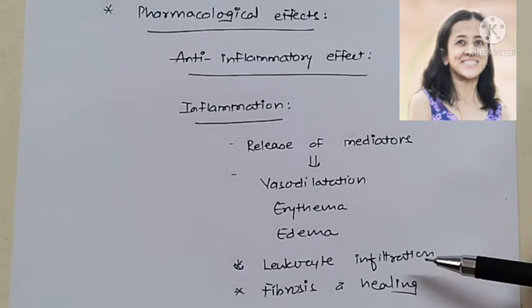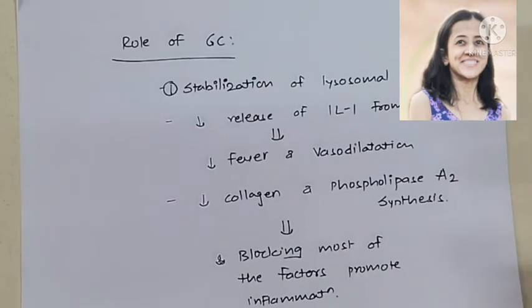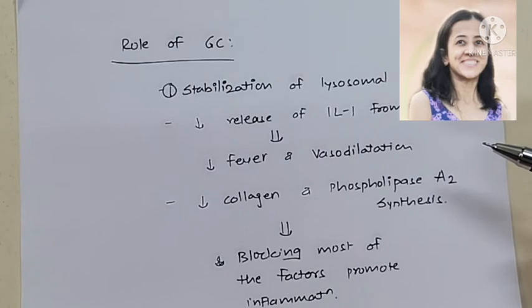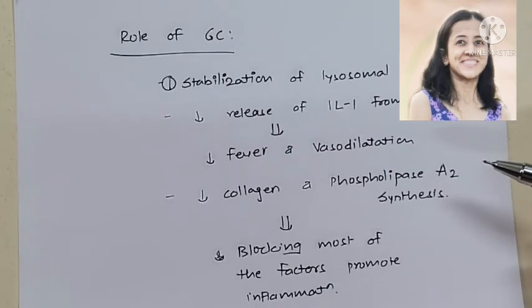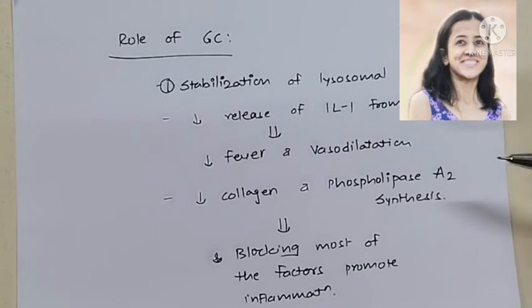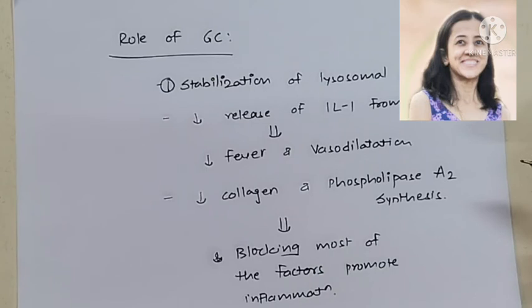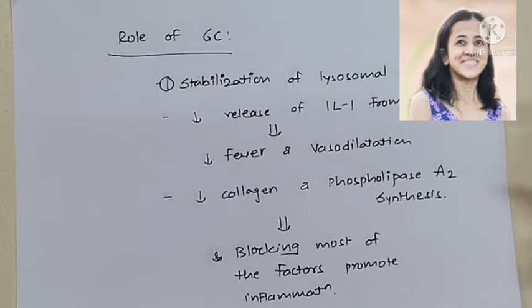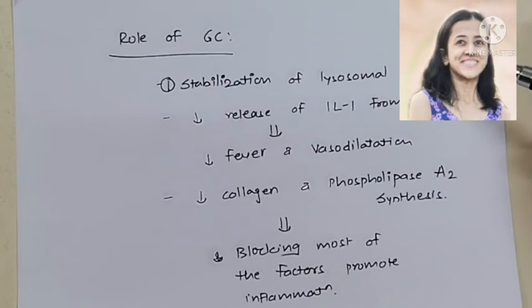So this is the process of inflammation. Now, what is the role of glucocorticoids to prevent inflammation? First and foremost step, it stabilizes the membrane of lysosome. So from lysosome, various granules cannot be released, and various proteolytic and hydrolytic enzymes are not released in the tissue fluid. So damage to the neighboring tissue is reduced.